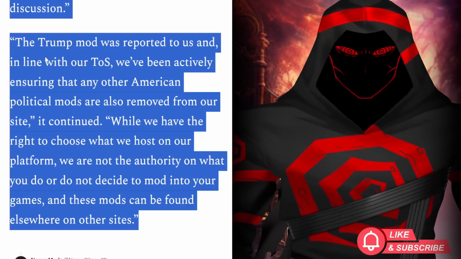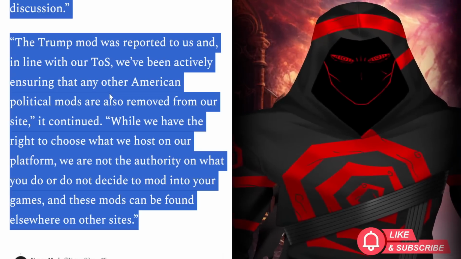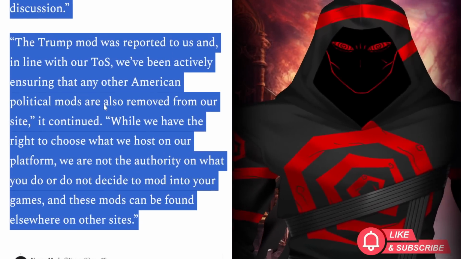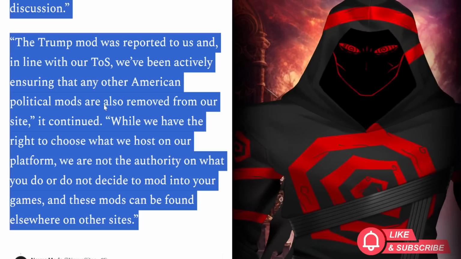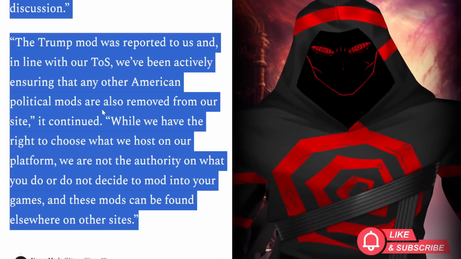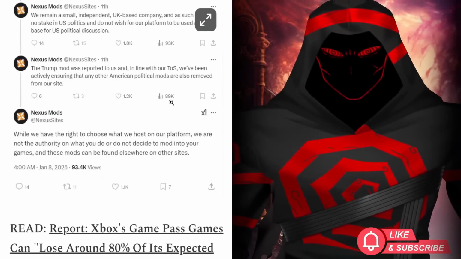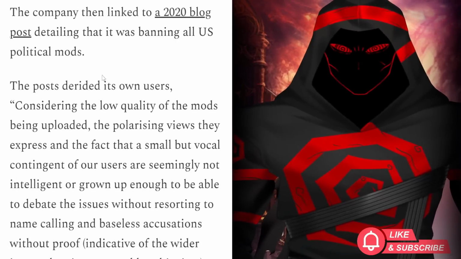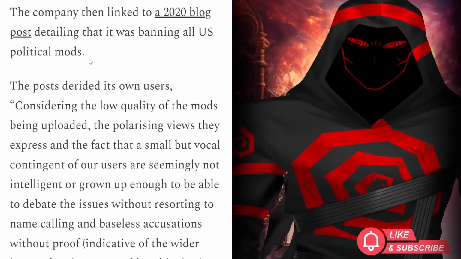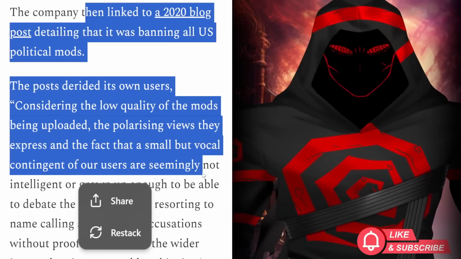It continued, while we have the right to choose what we host on our platform, we are not the authority on what you do or do not decide to mod in your games, and these mods can be found elsewhere on other sites. And you like how they don't mention the other sites, right? Because they don't want competition, because they know that competition is ramping up in the modding community. There are other websites out there that are slowly but surely becoming more well-known and are being utilized more than Nexus mods, and rightfully so, because Nexus mods is pulling some bullshit all the time, and they are trying to lie about it by saying, oh, we're neutral in this aspect. We have no stake in it. We're a small UK company. Nobody cares, bro.